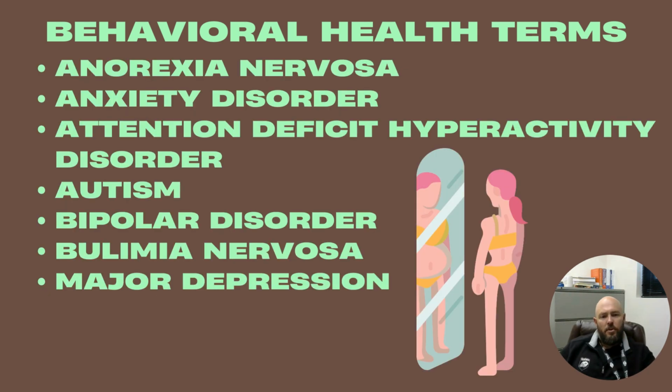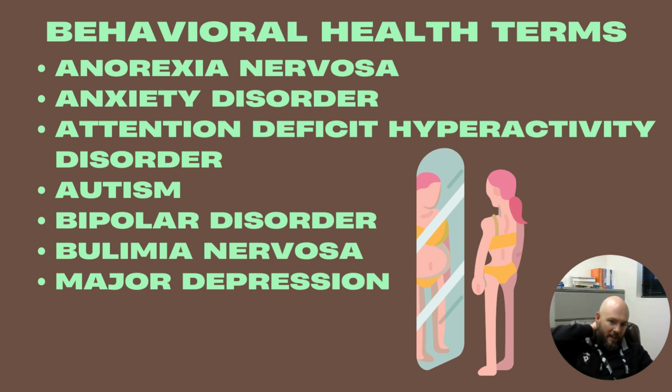Behavioral health disease and disorder terms. Anorexia nervosa is disturbed body image, fear of gaining weight, malnutrition related to not eating enough. And anxiety disorder, apprehension, tension, uneasiness from anticipation of unreal or imagined dangers. Attention deficit hyperactivity disorder, ADHD, inattention, distractibility, impulsiveness, hyperactivity. A million kids get diagnosed with this all the time. Autism, spectrum of mental disorders. This person has a preoccupation with subjective mental activity, inability to interact socially, impaired communication skills.